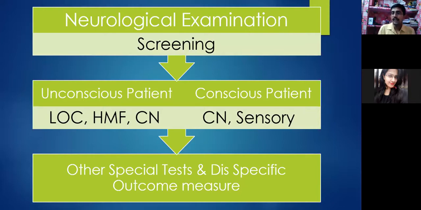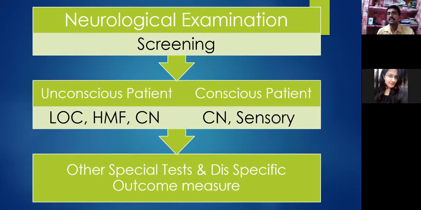Then the cranial nerves. It is not like the whole set of cranial nerves has to be examined. If the patient is having any difficulty in swallowing or any difficulty in speech, then only we will examine the lower cranial nerves, the 9th, 10th, and 12th. The 11th can be examined only if we suspect some sort of pectoral girdle weakness, or we can say shoulder girdle weakness. If we notice some muscular weakness in the neck region, then we can look for the accessory nerve, trapezius and sternocleidomastoid.